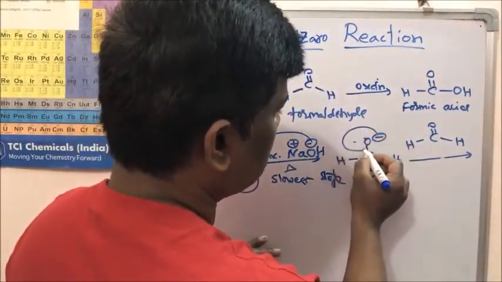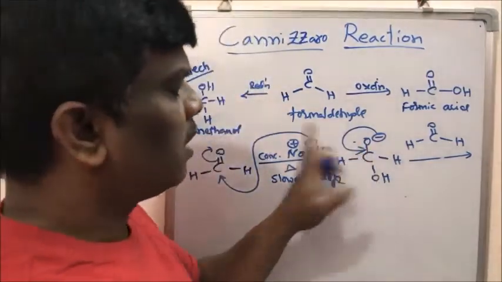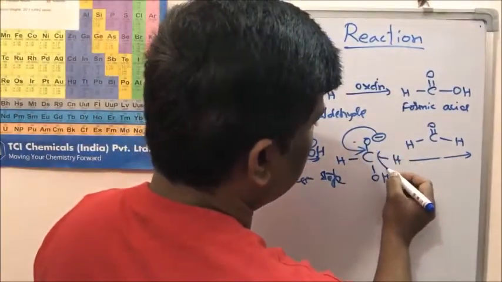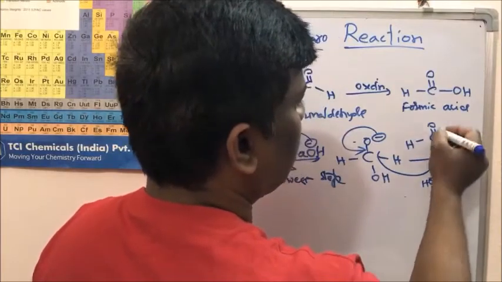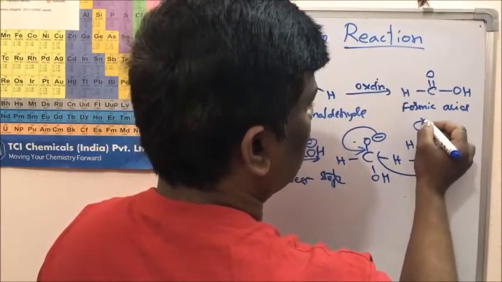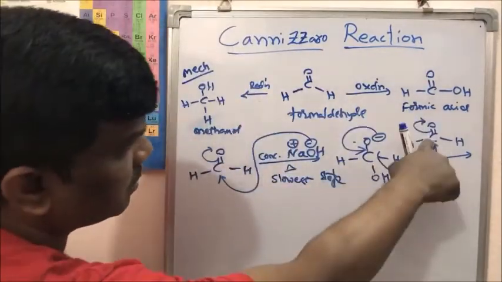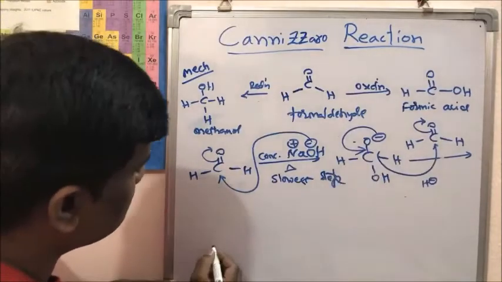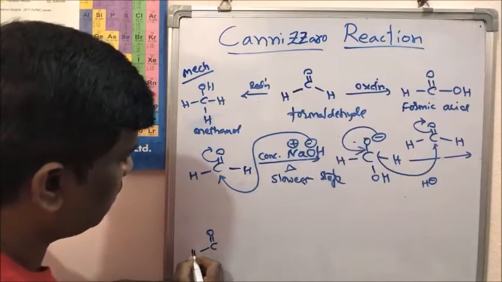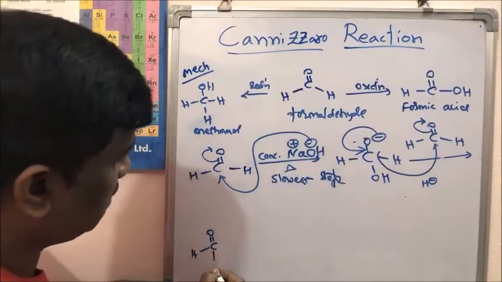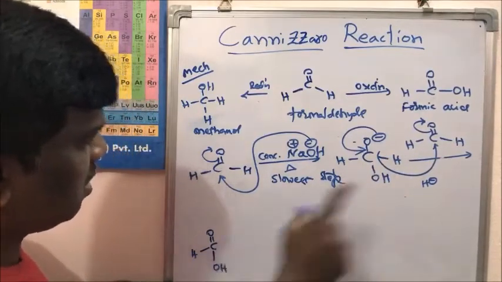The O minus goes back to give the double bond to O, and a hydride ion, H minus, will attack here. I am writing the same one first, C double bond O, with hydrogen here, and the OH, and the H has gone to another molecule.